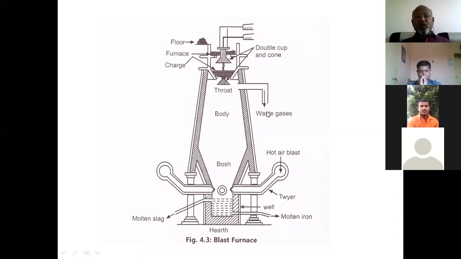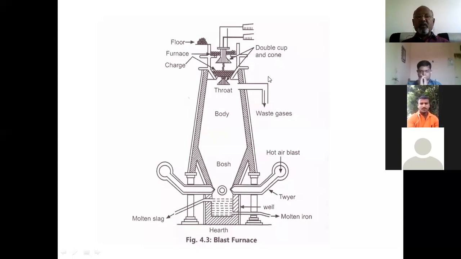The charge of this blast furnace consists of 8 parts of calcinated ore, intimately mixed with 4 parts of coke, that is carbon, and 1 part of calcium carbonate. So 8:4:1: calcinated ore, coke, and 1 part of lime, that is CaCO3, calcium carbonate.